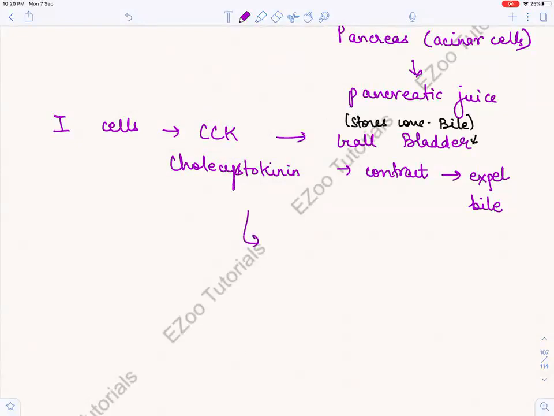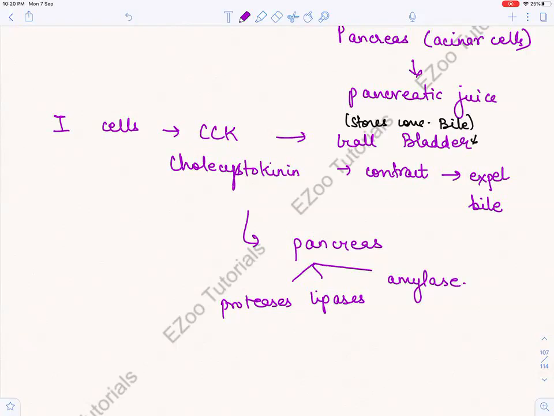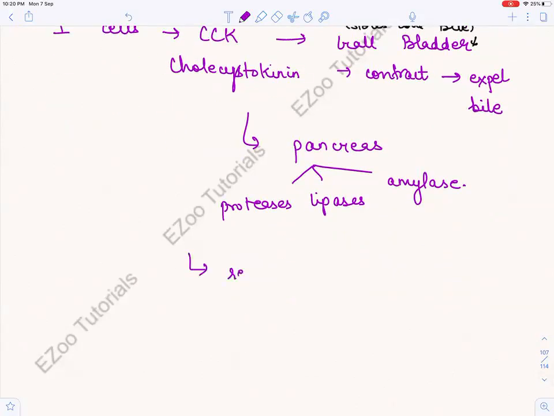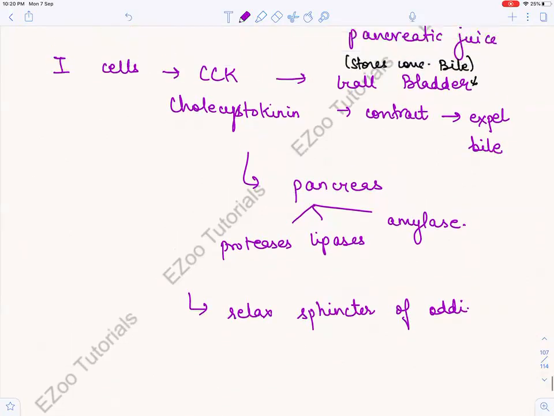Now, what else will it do? This cholecystokinin will also tell the pancreas to increase what? To increase the secretion of proteases and lipases and amylases, right? And it also will do what? It will also relax the sphincter of Oddi. Remember the sphincter of Oddi that I have told you many times, right? I've told you so many times, this gallbladder, left and right hepatic duct, cystic duct, and the main pancreatic duct, and then there is a circular ring that is called the sphincter of Oddi. So what is this doing?